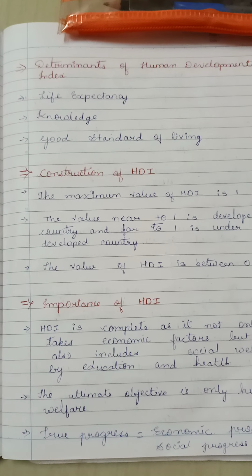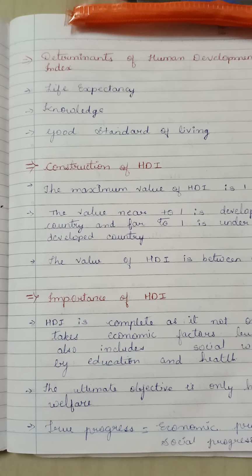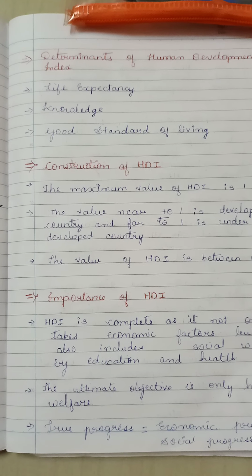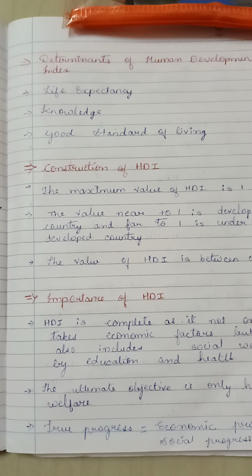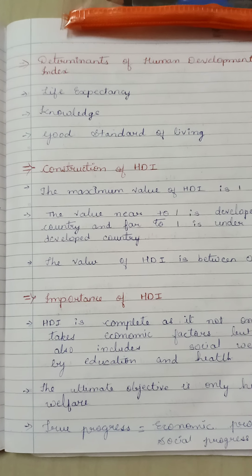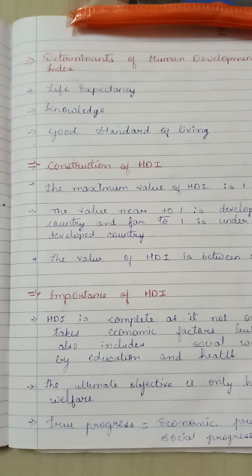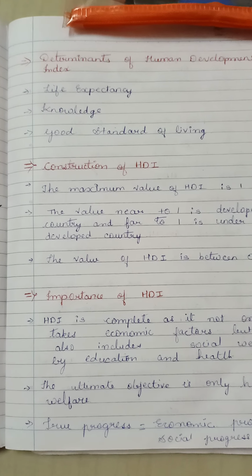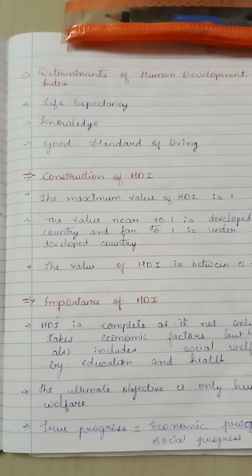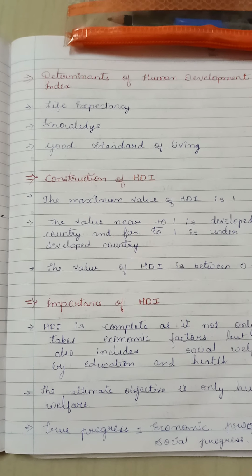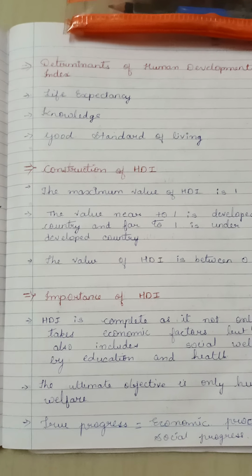In that, the first one is life expectancy. Here we can say it is the expected number of years a person will live on average at the time of his birth, that is, life expectancy at birth. Now if life expectancy is less than 50 years, then that country is considered deficient in health matters. The higher the life expectancy, the better the HDI, and vice versa. If the life expectancy is lower, there will be a lower human development index, and the development is also not better.